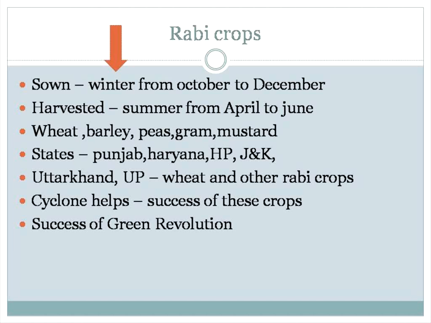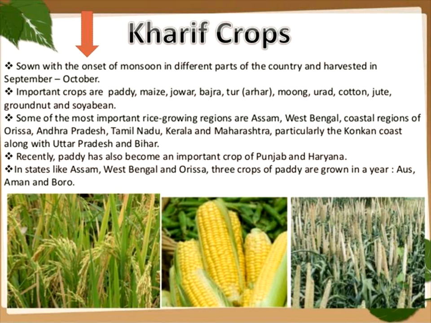Here, rabi is sown from October to December and harvested from April to June, whereas kharif crops are sown with the onset of monsoon in different parts of the country and harvested in September to October. The important crops of the kharif season that we produce in India are paddy, maize, jowar, bajra, dar, moong, urad, cotton, jute, groundnut and soybean.